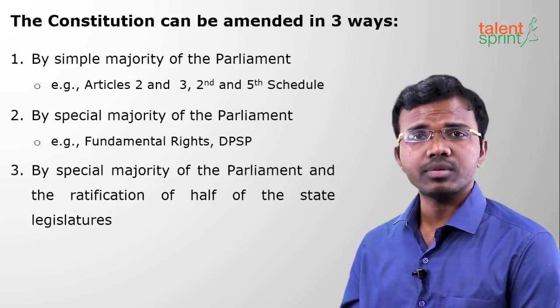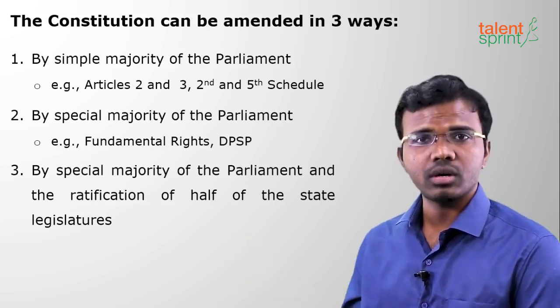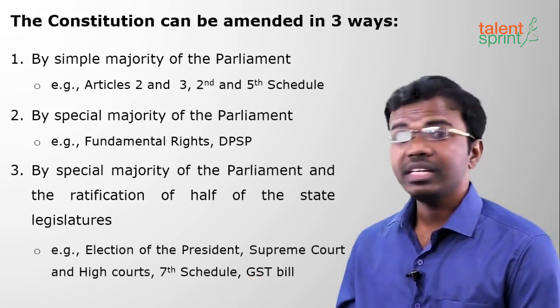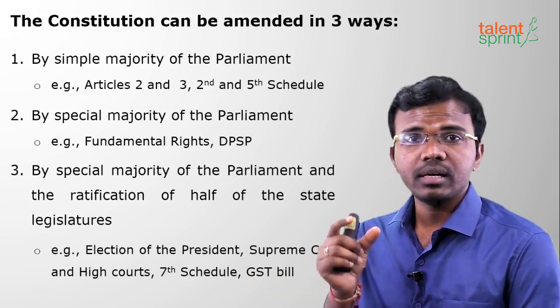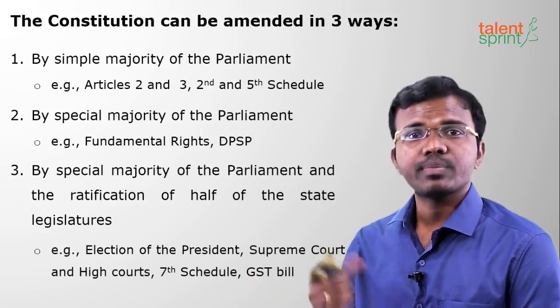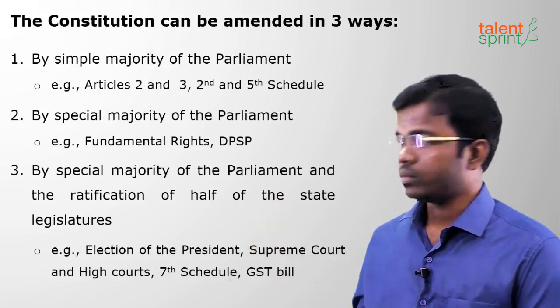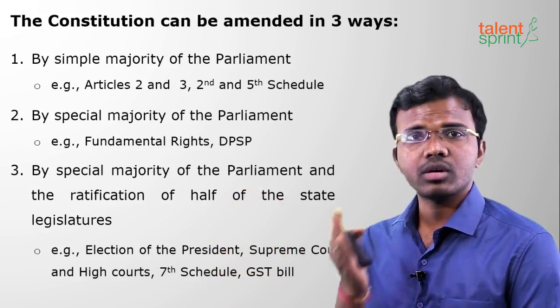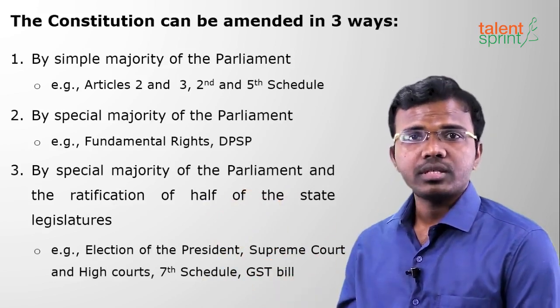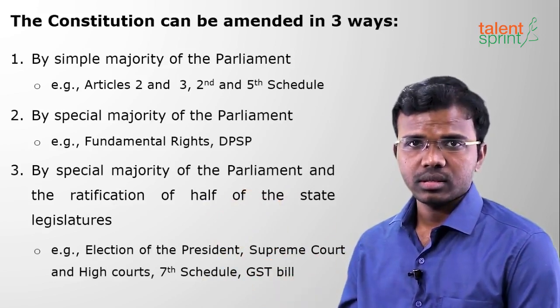So what are those types of bills which require this type of majority? Those which deal with the states. Suppose any bill deals with states, the states' permission is needed. Such bills take the third type of majority, that is, special majority of Parliament and half of the states should say yes.